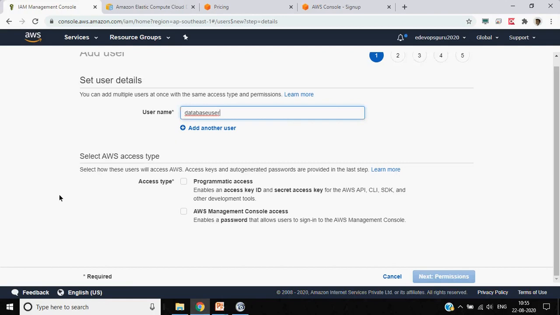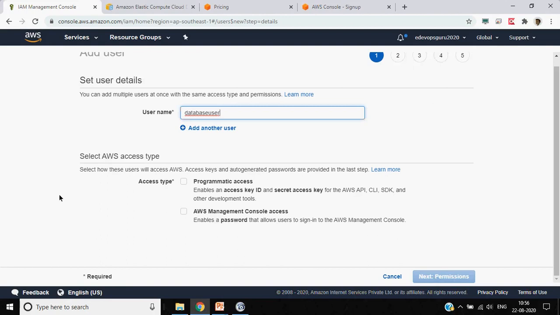AWS basically has two ways to access any service. One is programmatic access, where it will give you an access key ID and secret key, which you can use for the AWS APIs, SDK or even CLI.